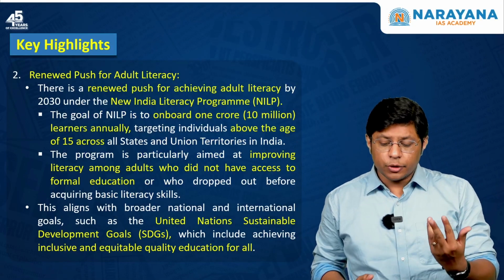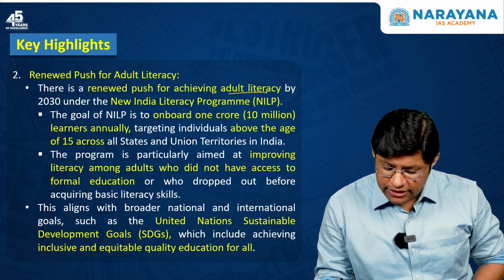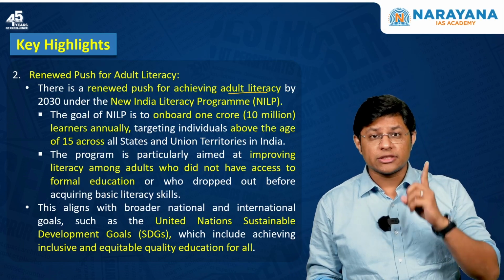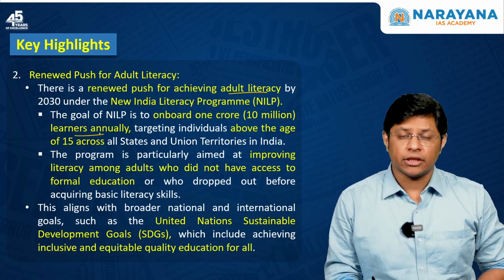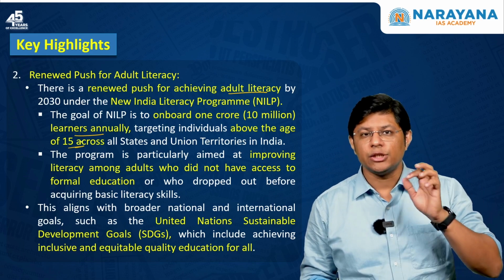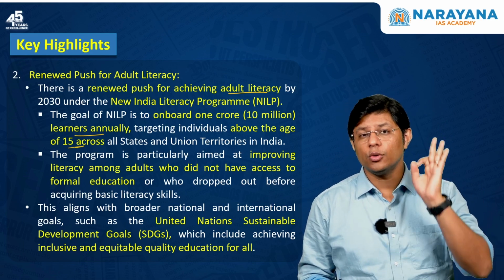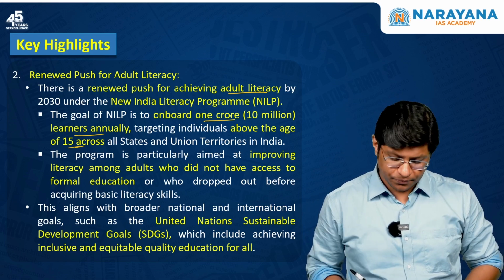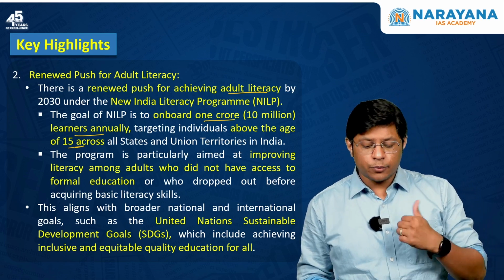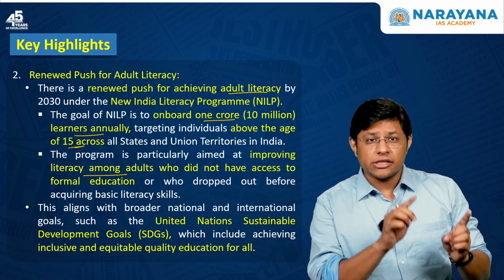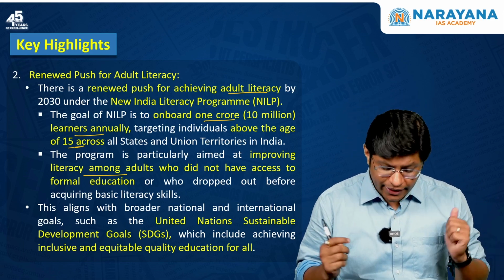Now, there's a renewed push for achieving adult literacy under the New India Literacy Program. What is the goal? The goal is 1 crore learners annually who are above the age of 15 from all the states and union territories. This is the goal, to make almost 1 crore people literate. The program is aimed at improving literacy among adults. Now, the program will focus on those adults who did not get formal education, right?